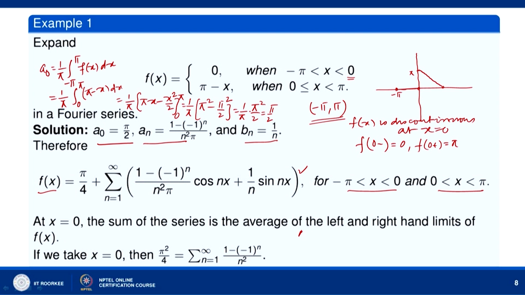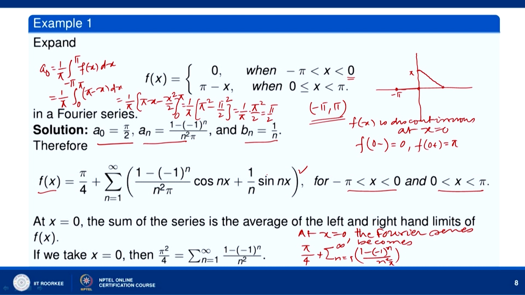Now, at the point x equal to 0, we put x equal to 0 in the Fourier series. So, pi by 4 plus sigma n equal to 1 to infinity 1 minus minus 1 to the power n divided by n square pi, since cos 0 is 1 and sin 0 is 0.